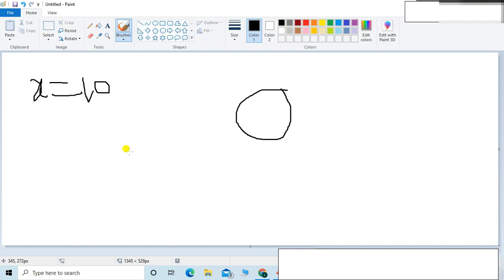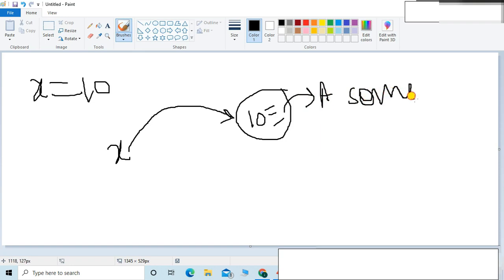Suppose I wrote here x is equal to 10. What does it mean? X is a variable, and this variable is pointing towards the 10. But 10 is stored at some memory location, friends, because to store something you require memory.